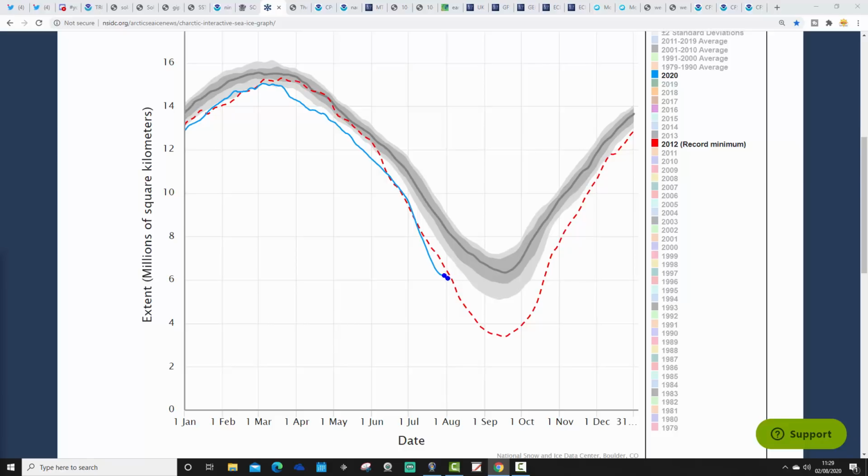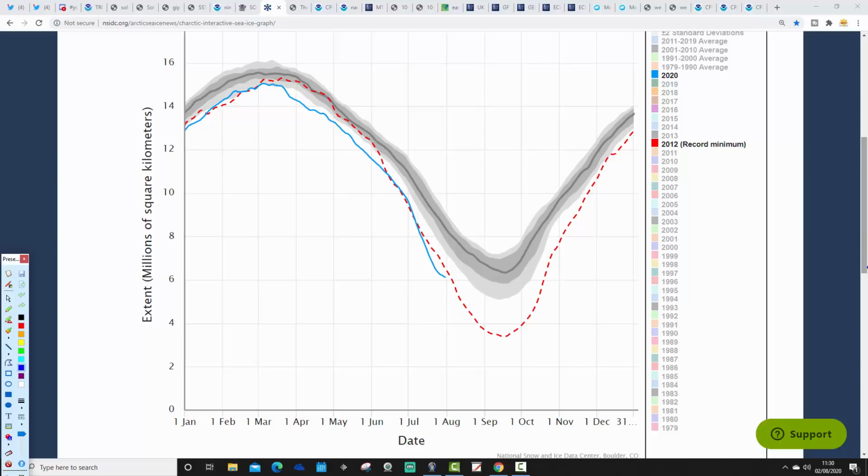But my guess is what we'll probably do is in the end we'll probably converge with 2012 and then probably pull up short of 2012 and do something a little bit like that. We'll have to wait and see how that pans out. But definitely the rate of decline of Arctic sea ice melt has slowed up. Let's put it that way. It's slowed up over the past week.